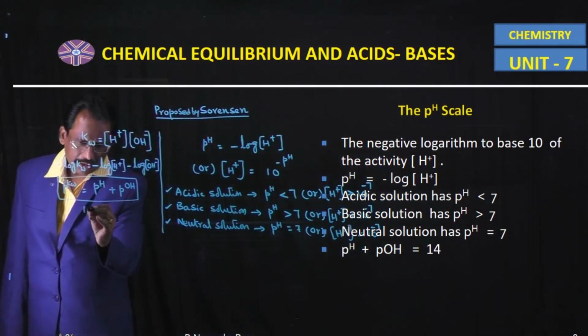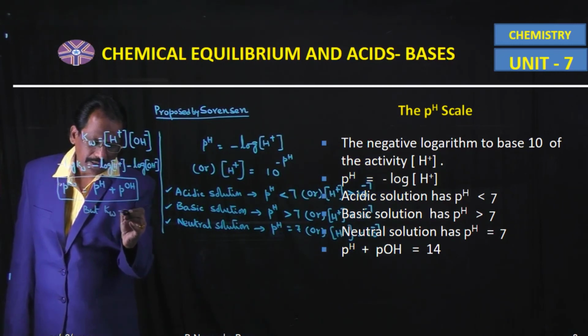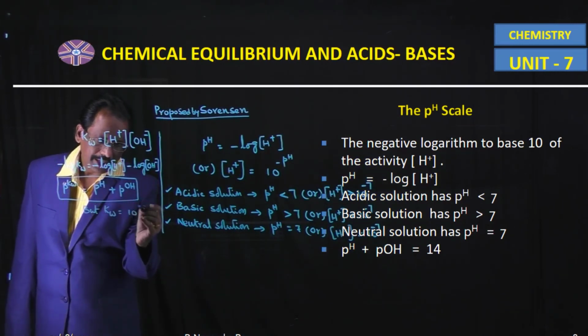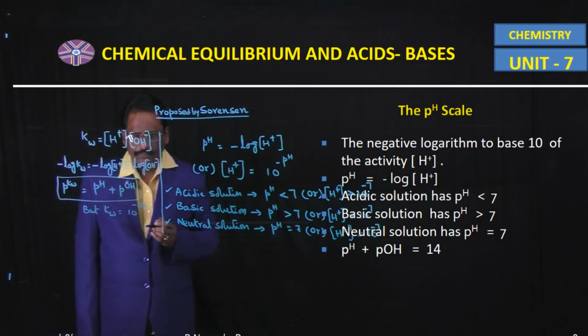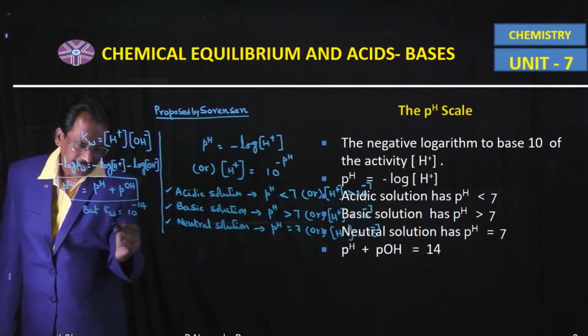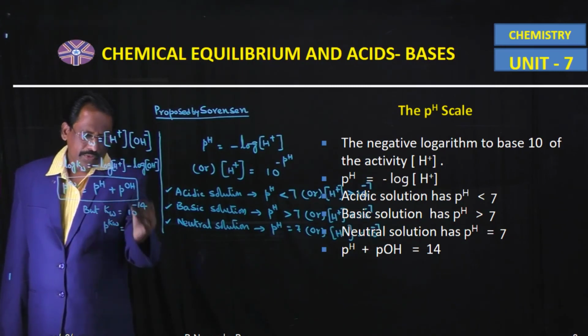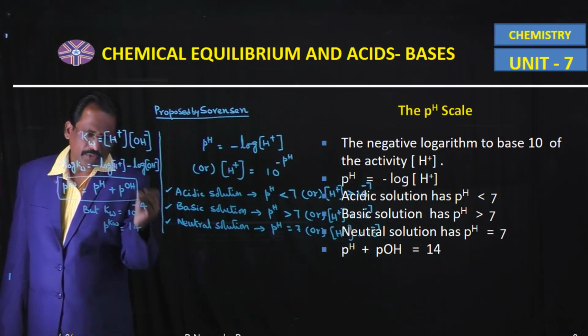But Kw is equal to 10 power minus 14 molarity square. So, pKw is equal to minus log Kw. So, this is equal to 14.